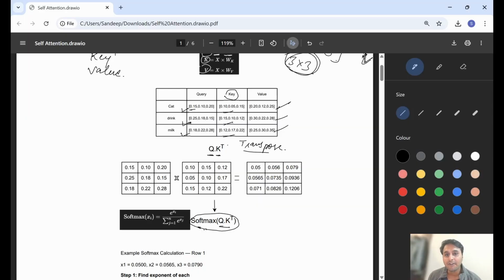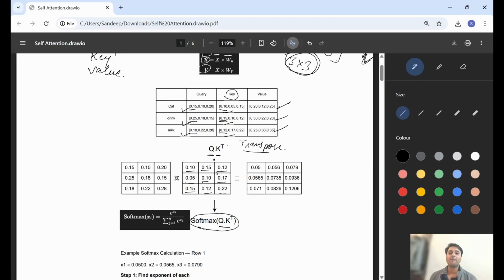But for the key matrix, I transpose the values. In transpose we interchange the columns and rows, so 0.15 does not come here, it will come here. Similarly 0.12 here. So this is transposed.